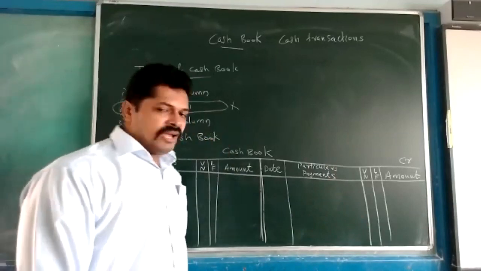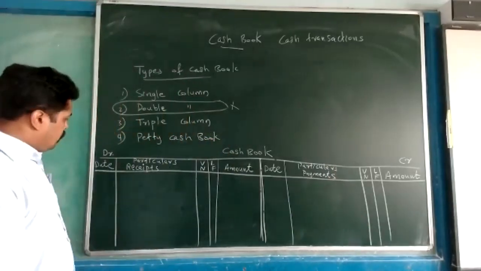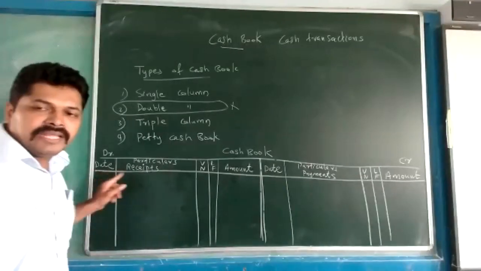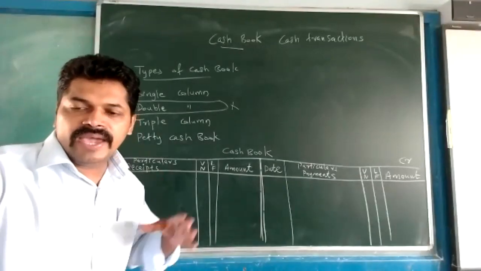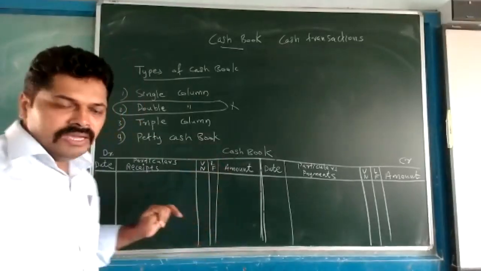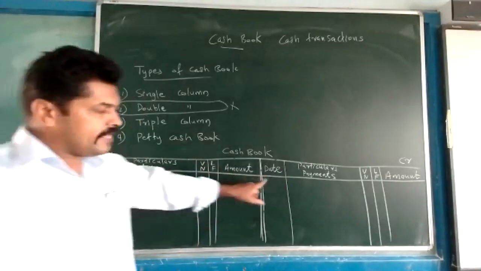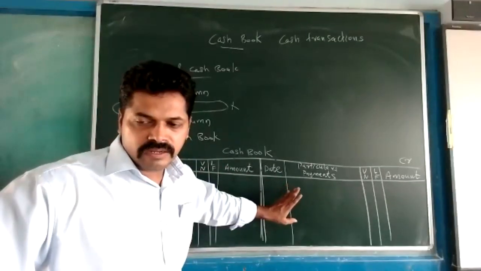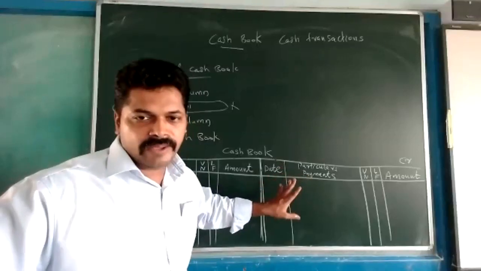Now, here we can write the date. How do we write the date in the journal? We mention the year, then the month, then the day, and we write it the same way in this date column. Any transaction that is there, we write its date here, the same way as in the journal.